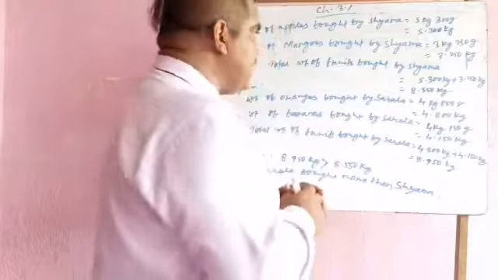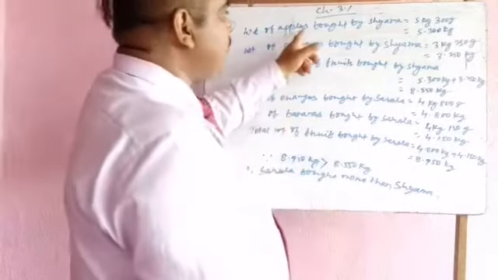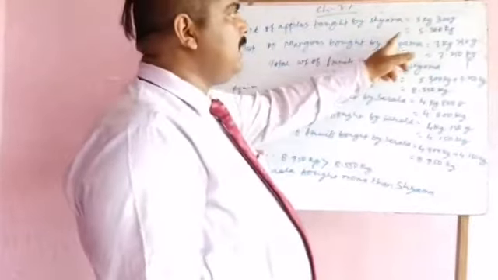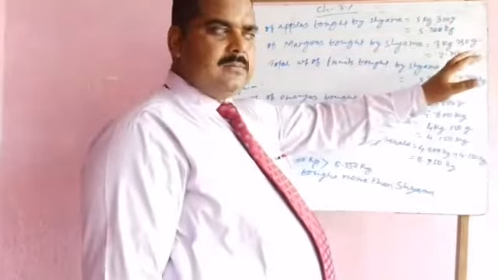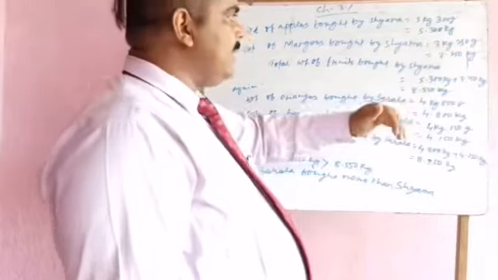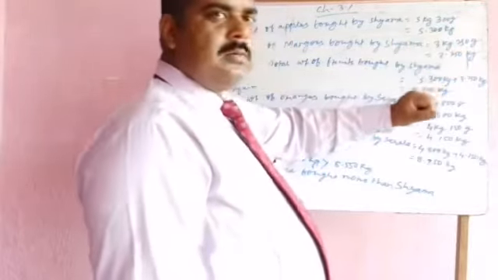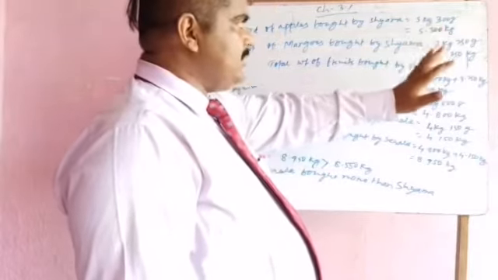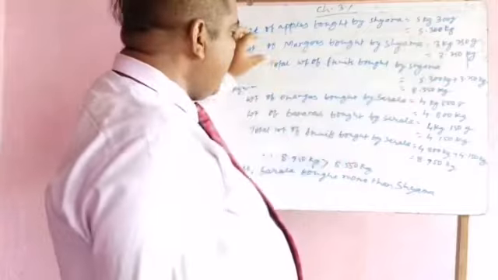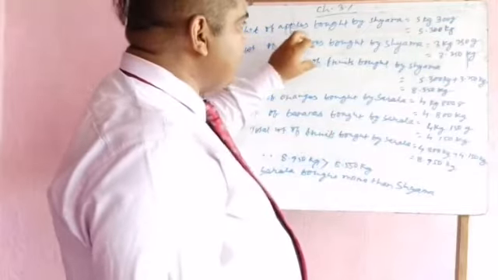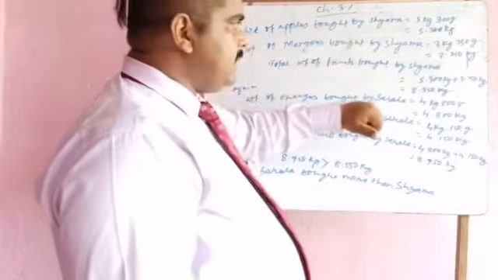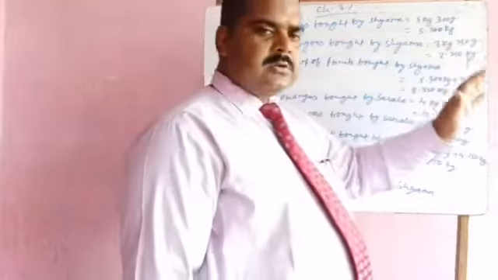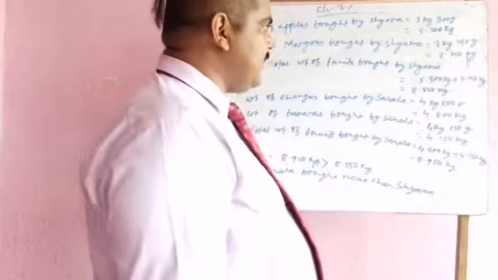Now it has been given in the question that the weight of apples bought by Shyama is 5 kg 300 gram. I have just converted it in the form of kg, and that is 5.300 kg. And the weight of mangoes bought by Shyama is 3 kg 250 gram.